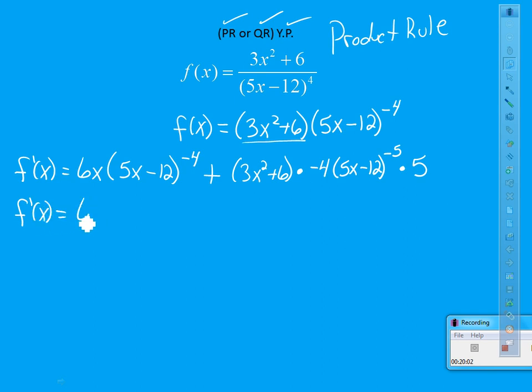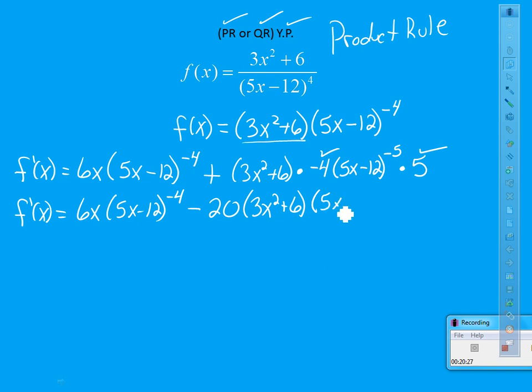Take your time and simplify this. So I got 6x, 5x minus 12 to the negative fourth. And then let me try to simplify out here. Just go grab your monomials that you can simplify. And in this case, that's just negative 4 times 5. So I've got negative 20 times 3x squared plus 6 times 5x minus 12 to the negative fifth. Woo! Now we're finally ready to factor.